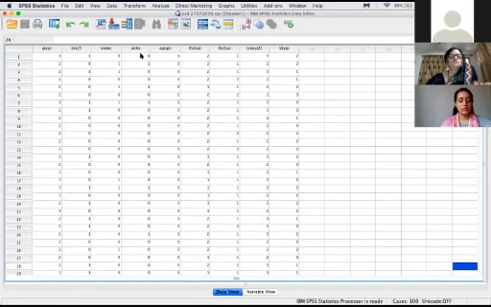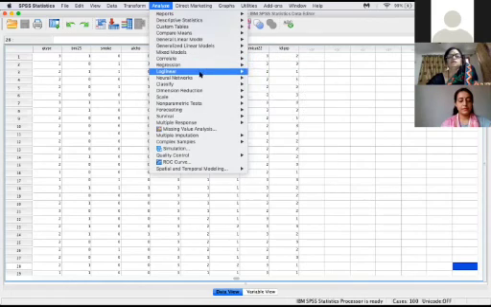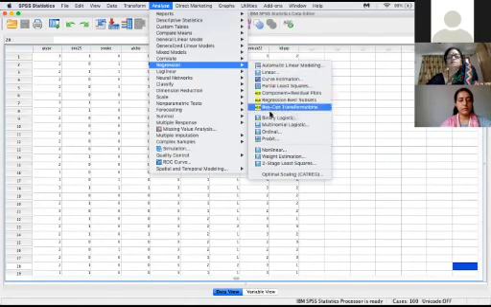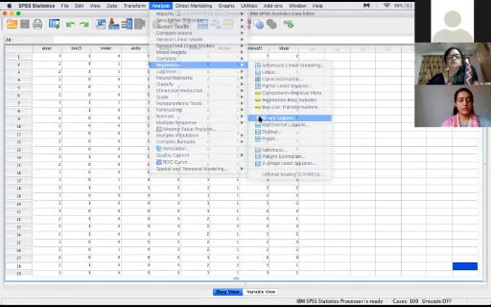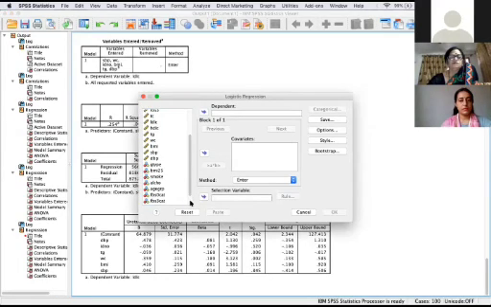अच्छा ये है 1 and 0. Suppose this is our dependent variable in the form of 0 and 1. Analysis, say regression, binary logistic. Say alcohol.